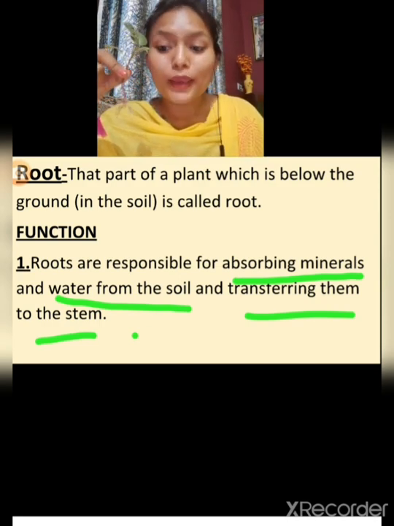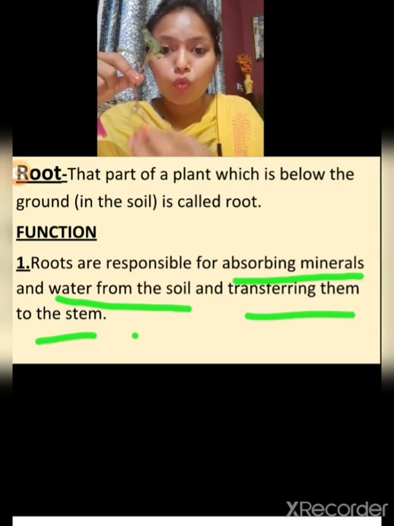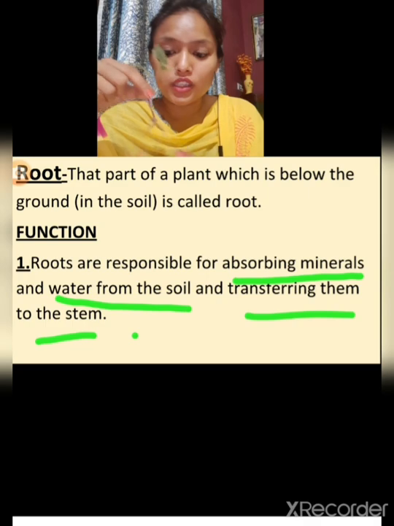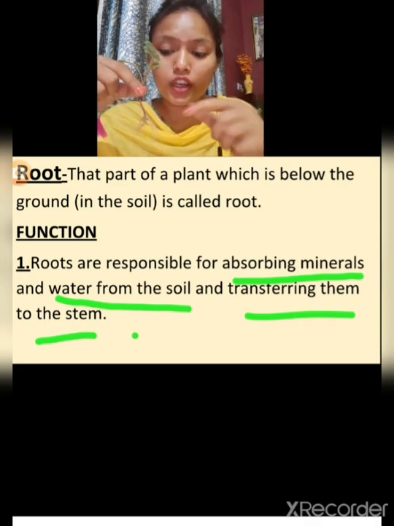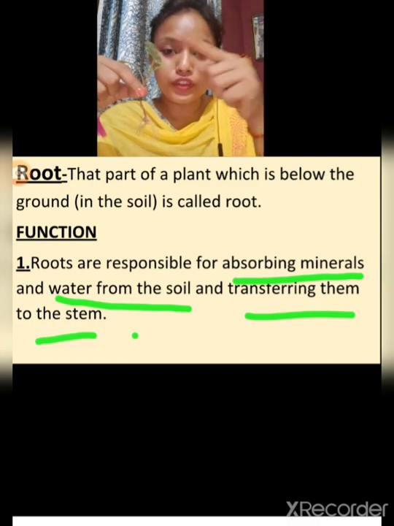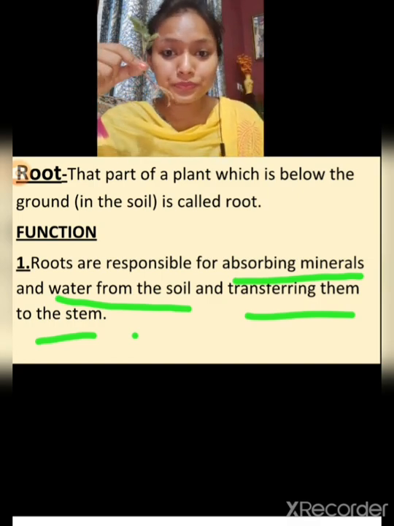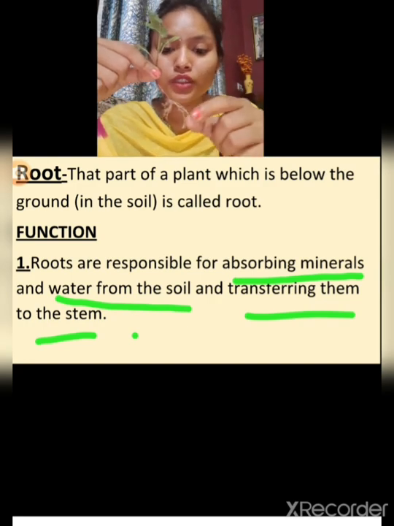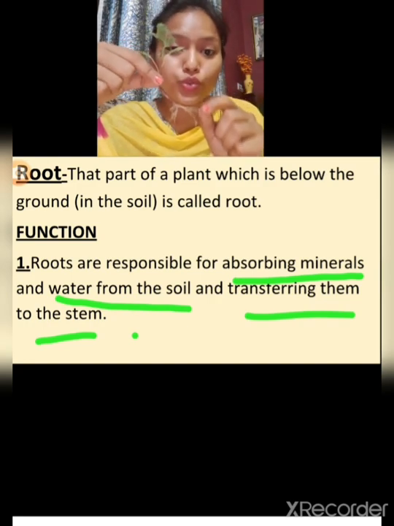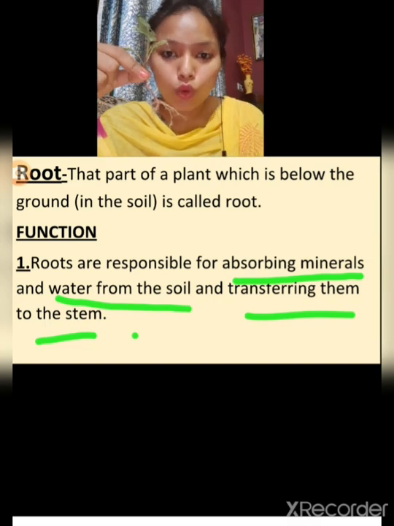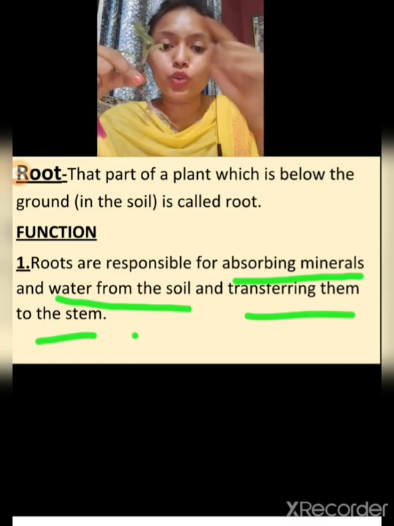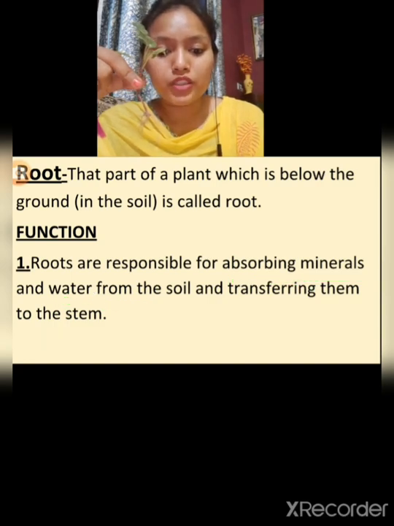Why? Because it absorbs water from the soil. It will absorb water from the soil and transfer water and minerals from the soil to all parts of the plant. This is the work of whom? This is the work of roots. Roots capture the water and minerals from the soil and transfer them to the whole plant, meaning all the parts of the plant.